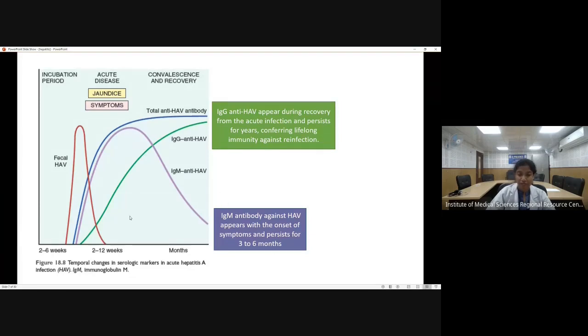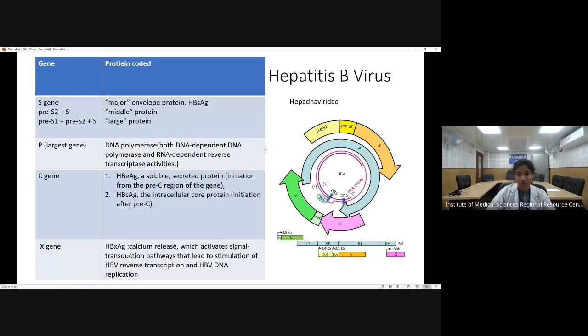And after a few more days or few more weeks, IgG type of anti-hepatitis A virus will appear during recovery from acute infection, and this will persist for years, and this will confer lifelong immunity in case of hepatitis A virus. Now, hepatitis A virus does not have any chronic phase, so there are no chances of cirrhosis or development of hepatocellular carcinoma.